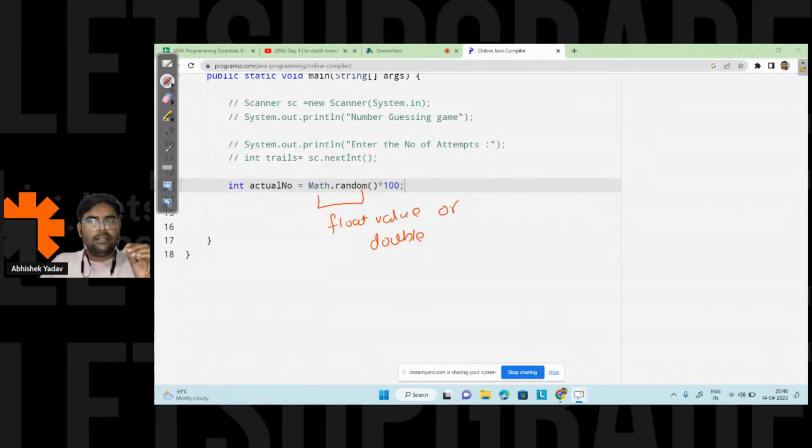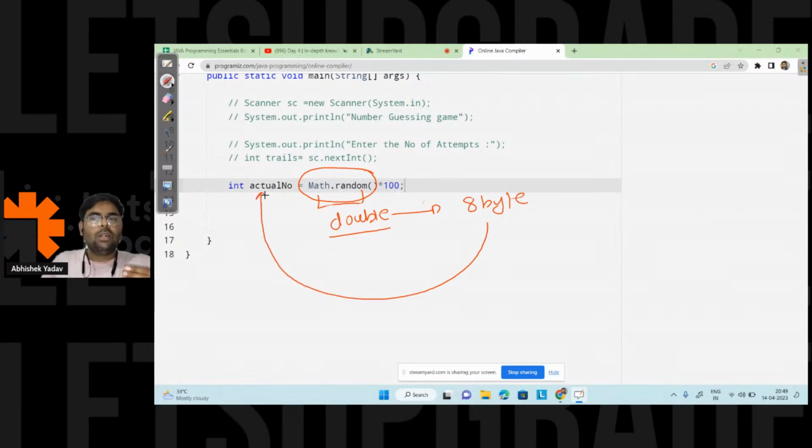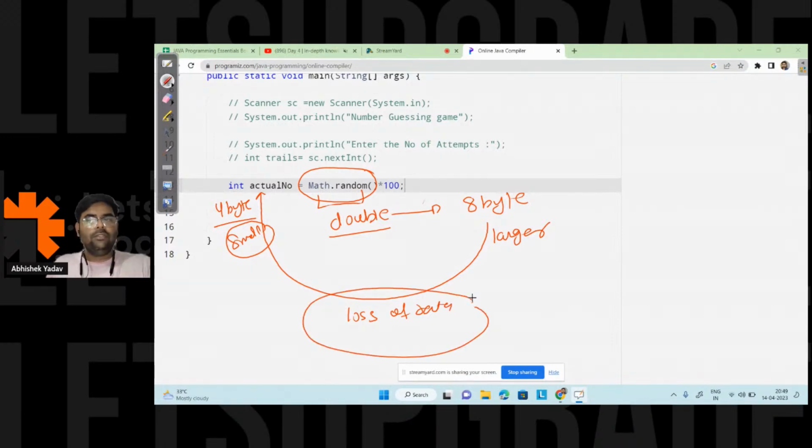Okay, we know by default the decimal values are what? Double, right? Yes or no? Double. And double occupies how many bytes? 8 bytes. And what are we doing? We are transferring the data of 8 bytes to a 4 byte container, that is, from a larger container to a smaller container. And when this kind of situation happens, there is a probability of loss of data, and the compiler will not take care of this kind of conversion.